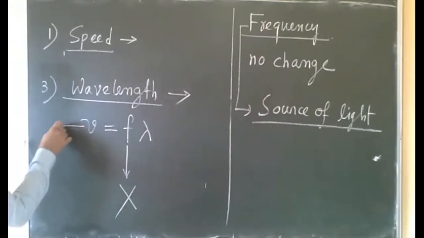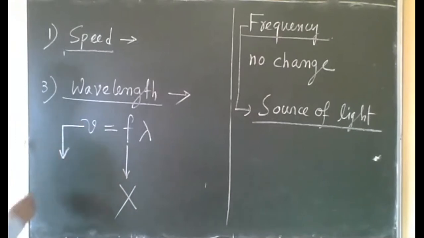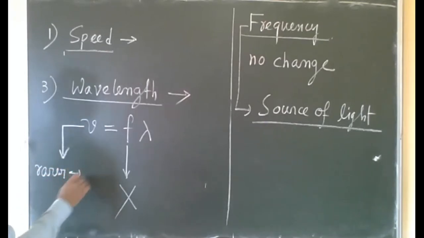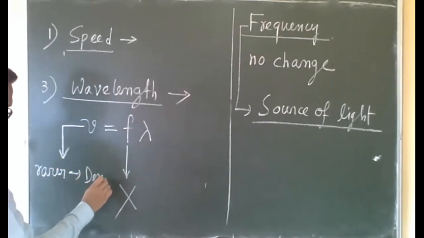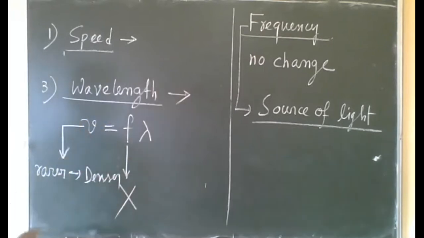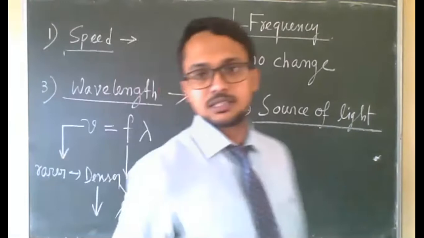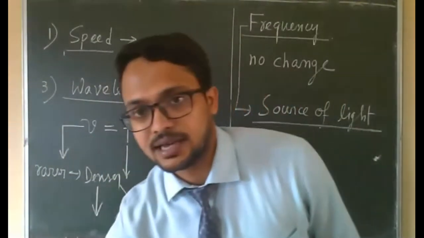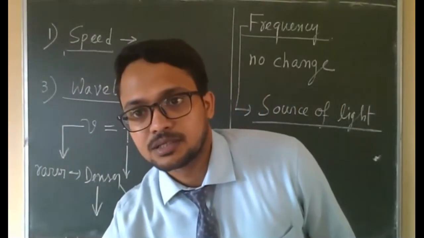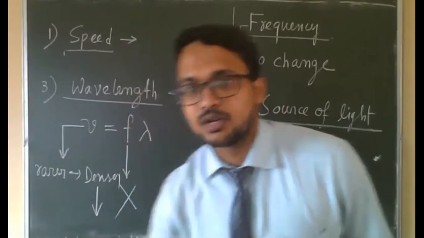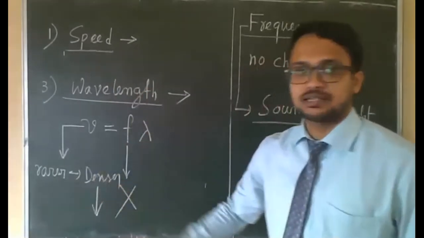Now speed will decrease when we are going from rarer to denser.